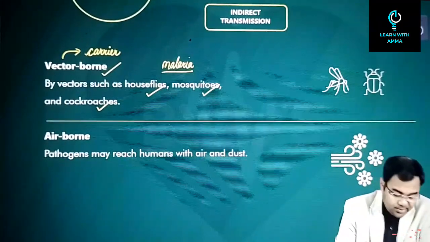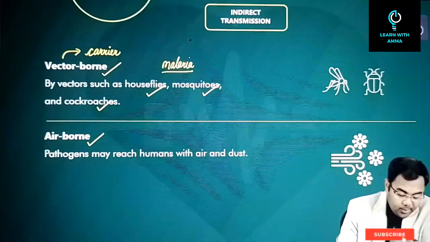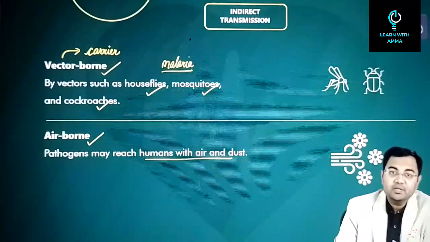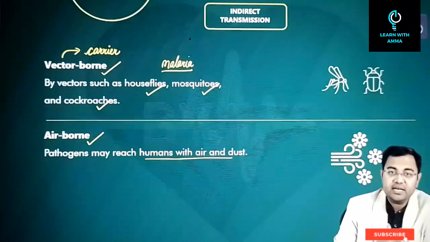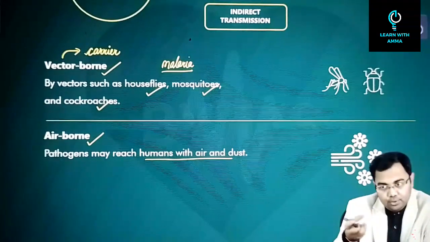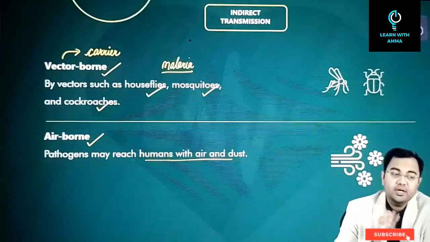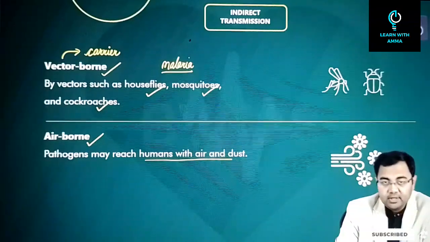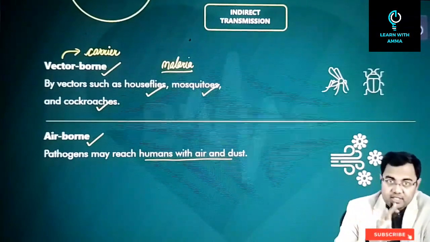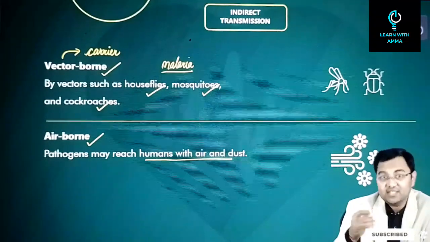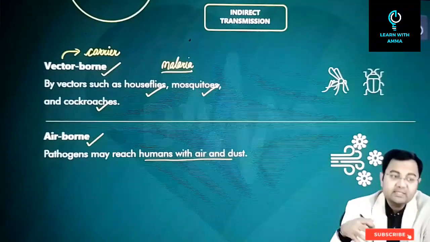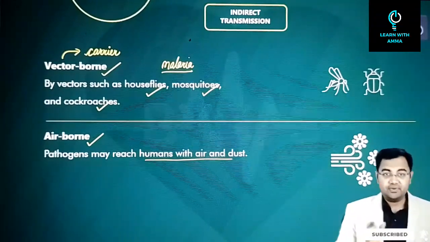Then after that, it can be airborne, meaning that pathogens may reach humans with air and dust. Let's say the cysts of these pathogens are suspended in the air, and when you are breathing in that air, you are inhaling it, and then you can get the disease from there. So here we are not saying that the droplets from another person were suspended in the air. We are just saying that cysts of this disease or the pathogen would have been suspended in the air. So that's the basic difference here.